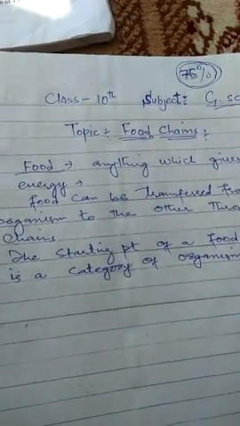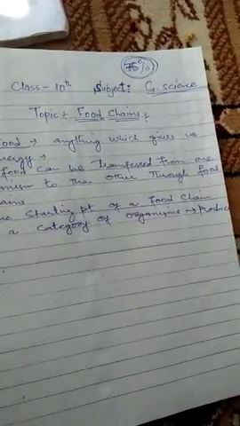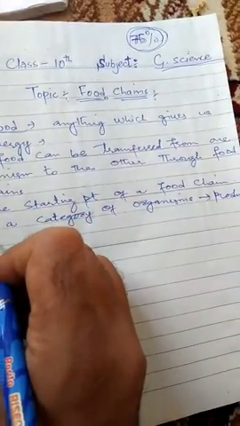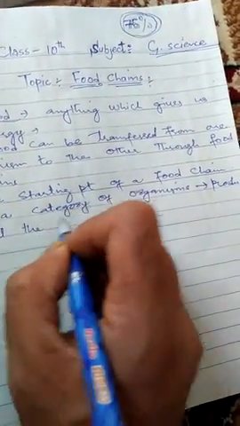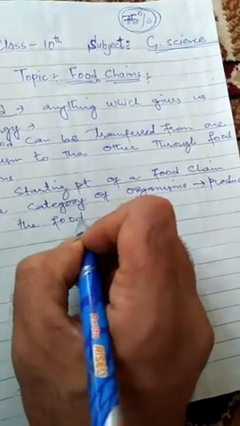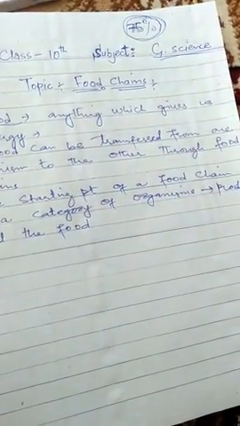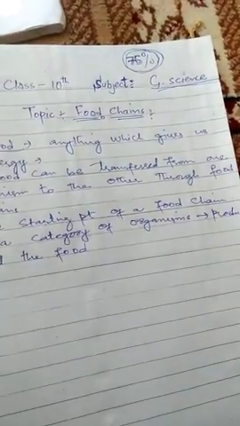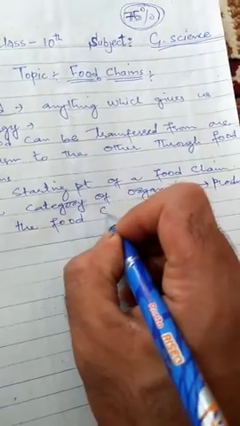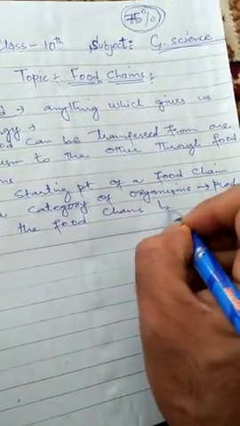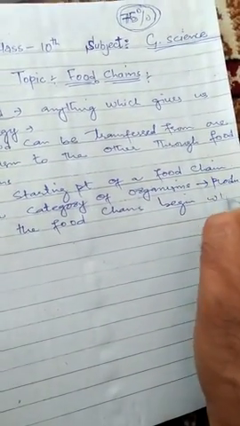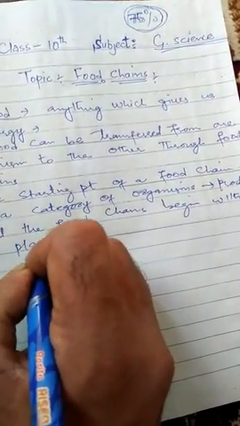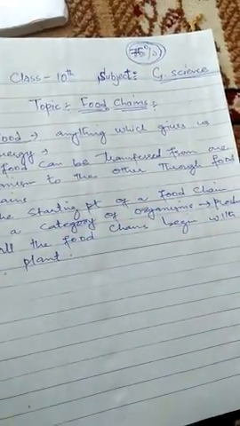Food producers are in fact plants. So we can say that all the food chains begin with the producers, which is the original source of all plants. Food chains start with a plant, with a producer, with a green plant.